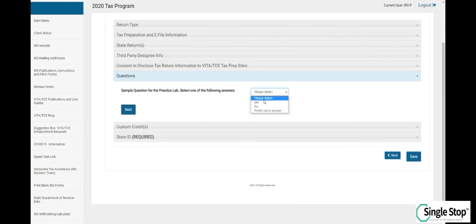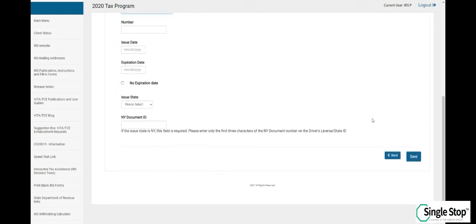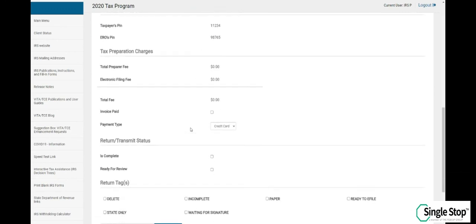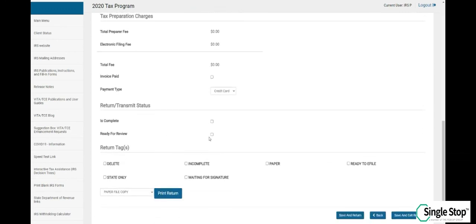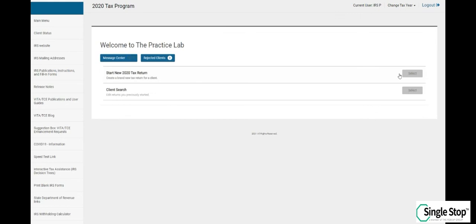You can skip questions and custom credit. And for the purpose of this training, let's go ahead with no driver's license or state ID present, then click save. Once you're done, click ready for review so the quality reviewer knows that the tax return is complete and ready for the second step. Then click save and exit return.